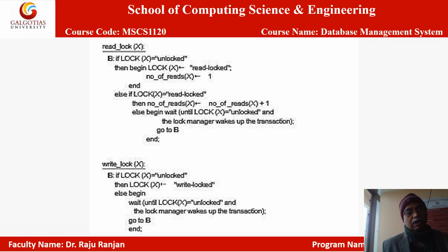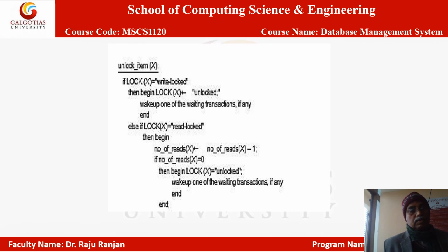So we have seen how read lock will be implemented and how write lock will be implemented. Now the third one is how unlock will be implemented. So how to unlock a data item. This third algorithm is for unlocking any data item X. So there are two situations. Either the data item is write locked or it is read locked, then only you can unlock it. If it is already unlocked, then you don't need to unlock it.